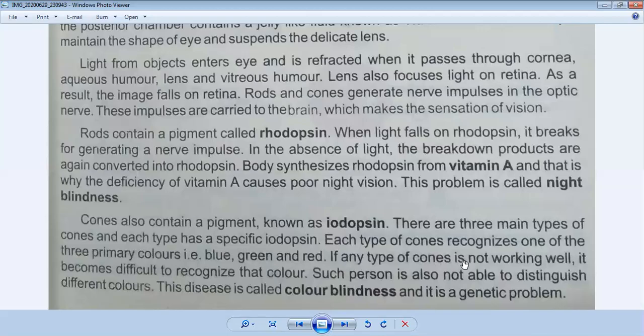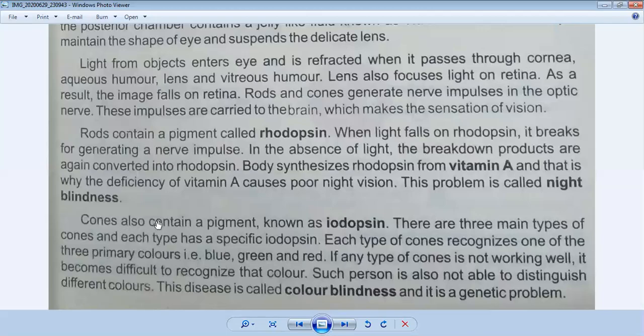If any type of cone is not working well, it becomes difficult to recognize that color. Such a person is not able to distinguish different colors. This disease is called color blindness, and it is a genetic problem. You have also heard of people with color blindness who cannot differentiate among the three primary colors: blue, green, and red.